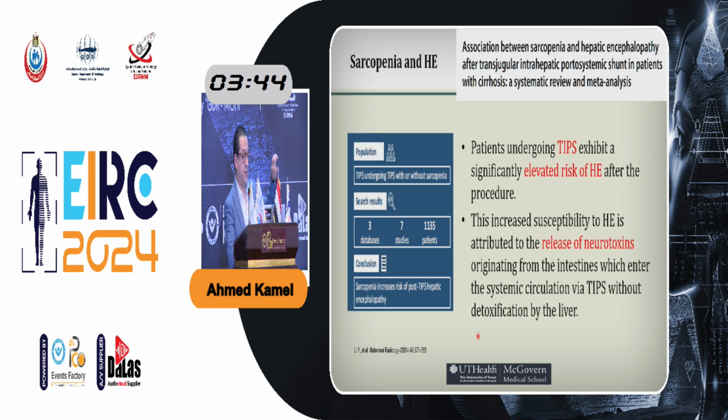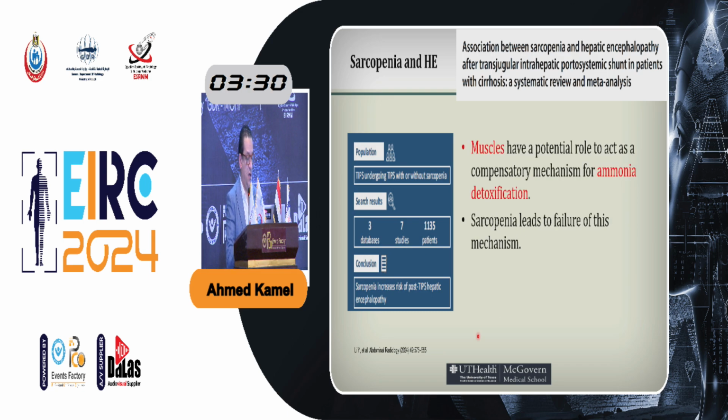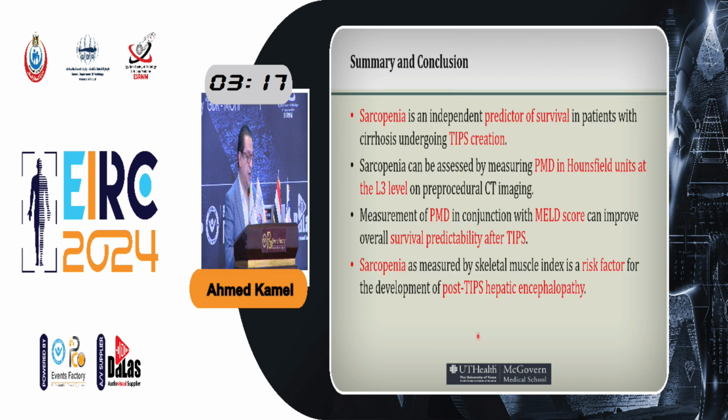But when you have TIPS, these neurotoxins go through the shunt, don't get filtered, and go into the systemic circulation and then to the brain to cause what is known as encephalopathy. The muscles actually act as a secondary site for detoxification of these neurotoxins. So when you have a decrease in muscle mass, the ability of the body to get rid of these toxins also decreases, and that's why these patients are likely to get encephalopathy.